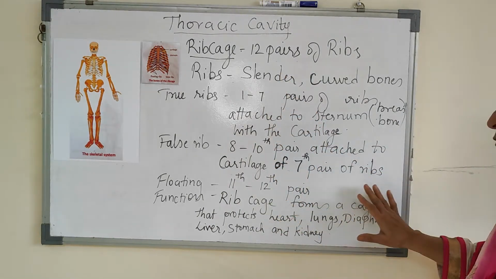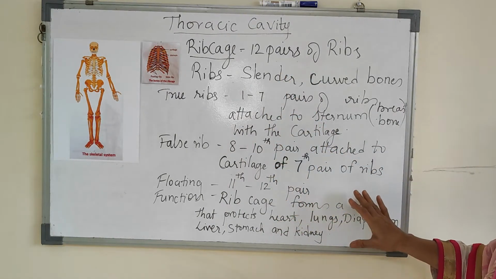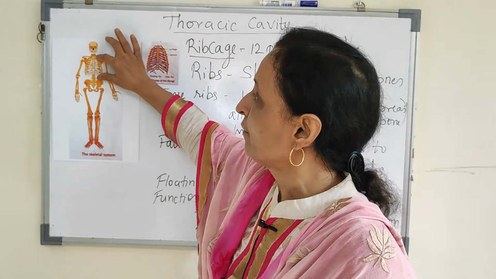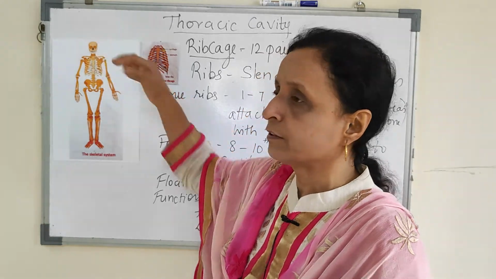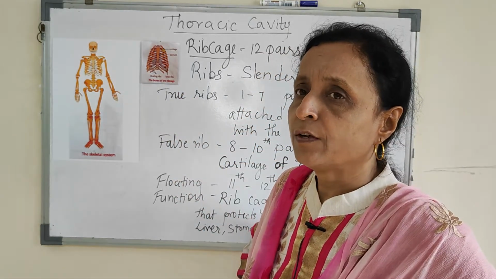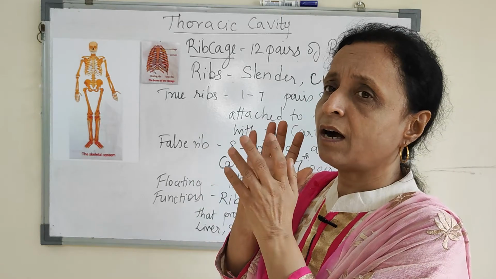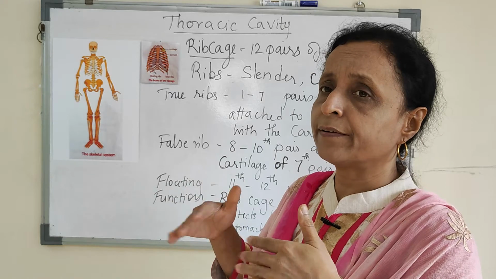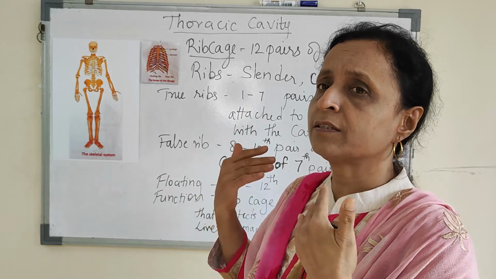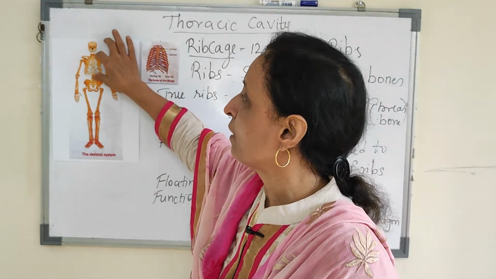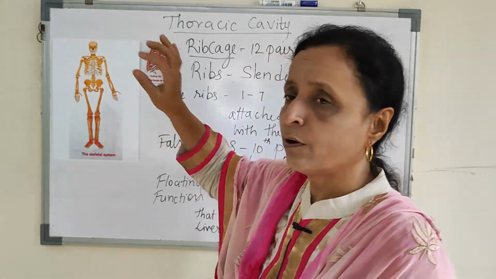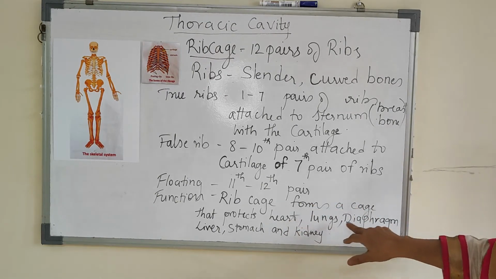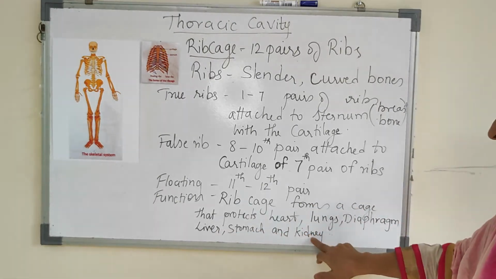Now the function of this rib cage, which is formed with the help of ribs. All important organs like heart, lungs, and even the upper part of the digestive system, respiratory system, circulatory system, all are present in this part. So, it provides protection of all these important organs: heart, lungs, diaphragm, liver, stomach and kidney.